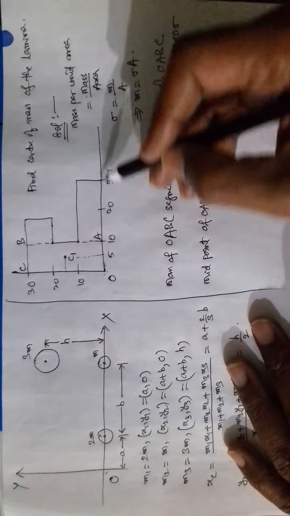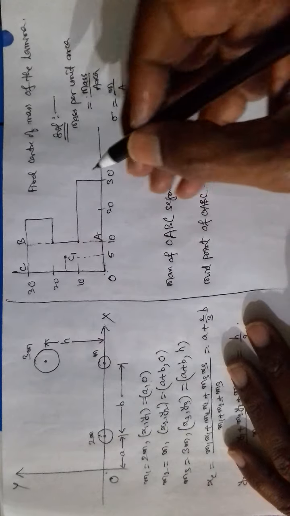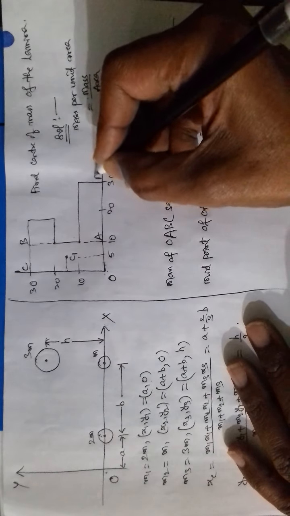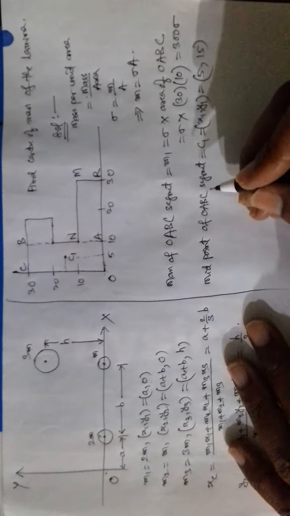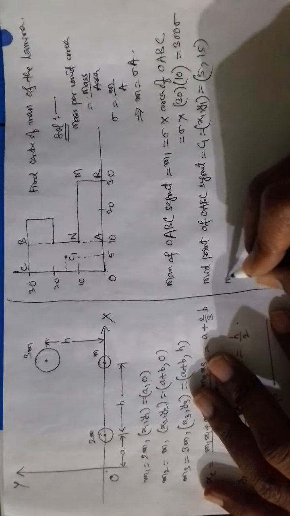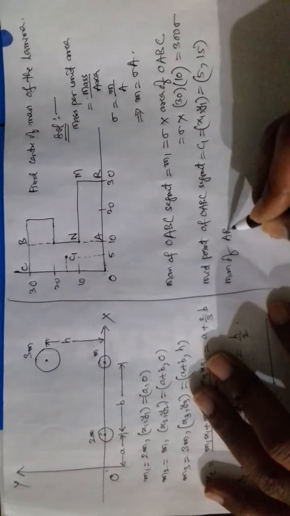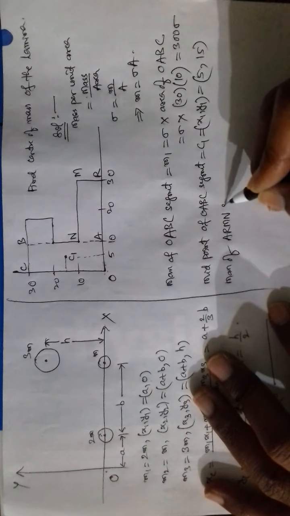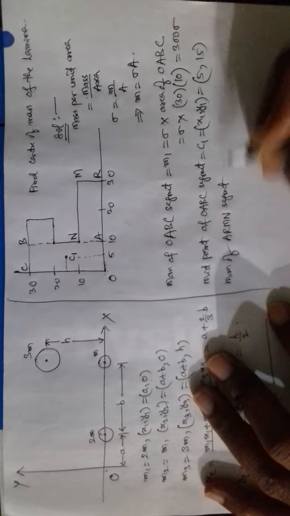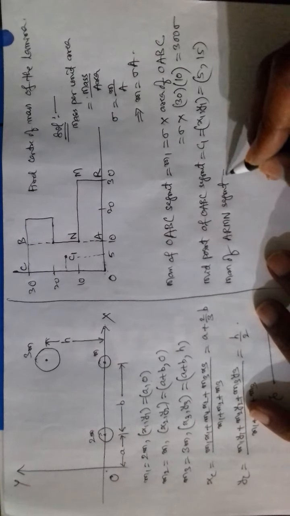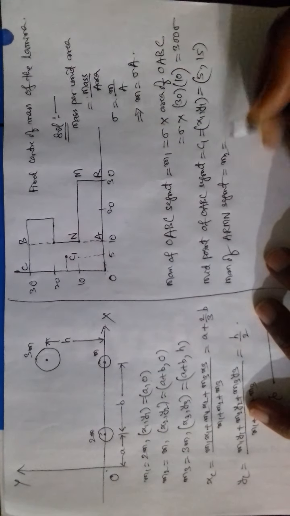Now let us consider this segment. See, this is ARMN. Now the mass of the ARMN segment, so that is M2.